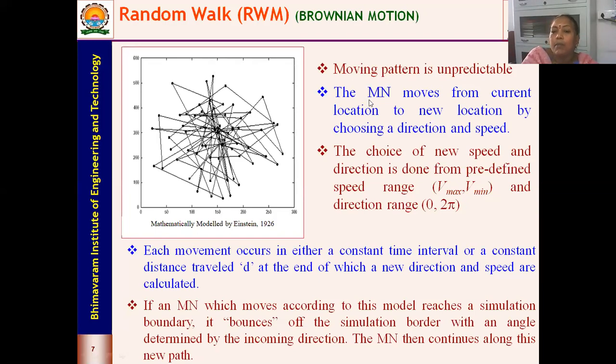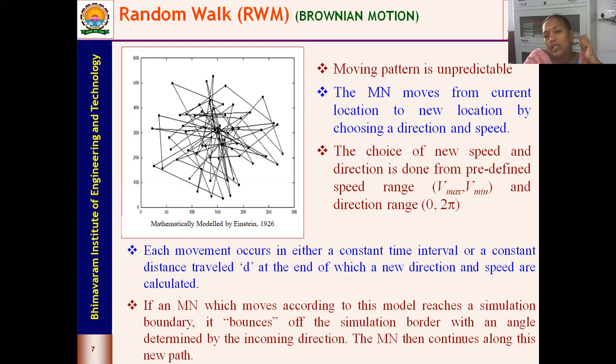So now the mobile node moves from its current location to a new location by choosing a direction and speed. The direction is chosen within a range of 0 to 2 pi, and the speed is defined between Vmin and Vmax, that is, the minimum velocity and maximum velocity. So with that it moves.